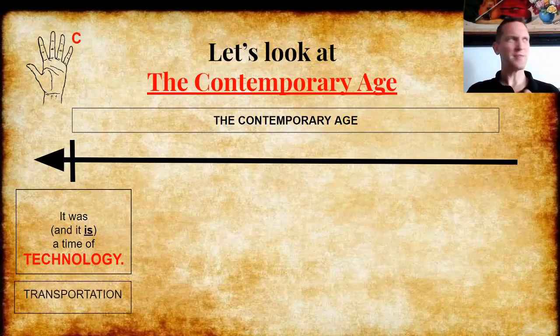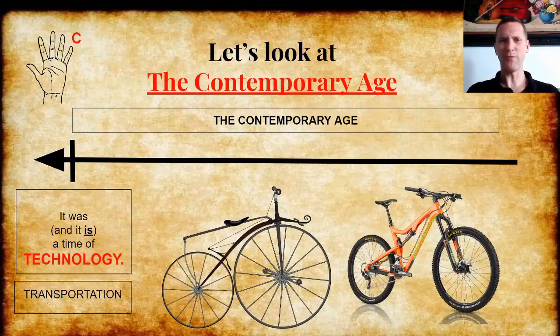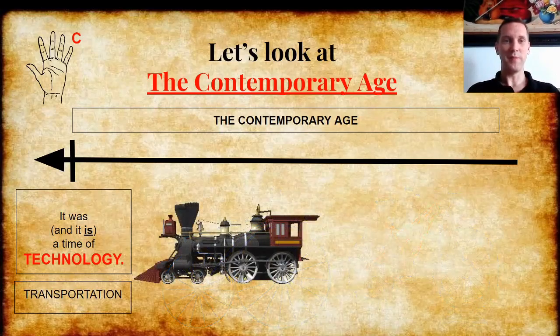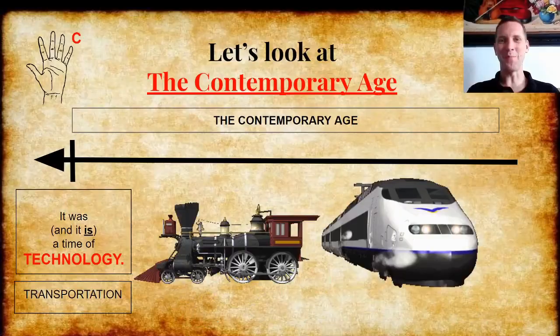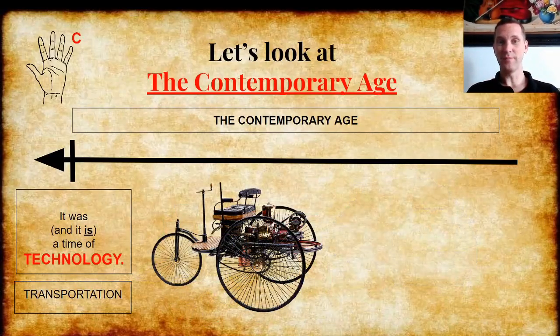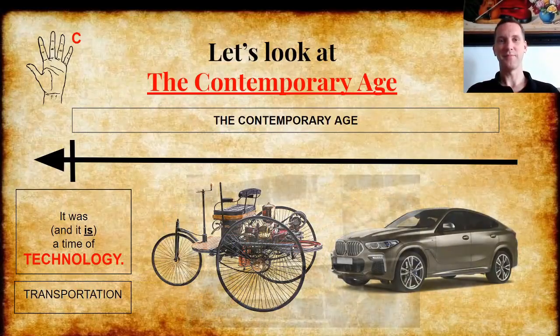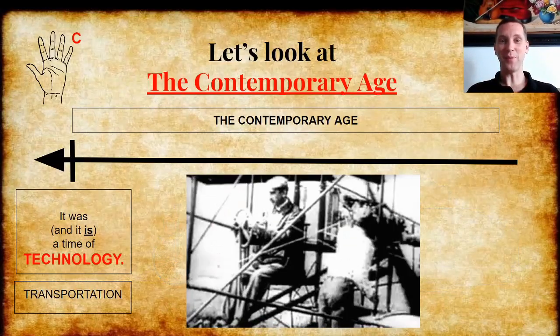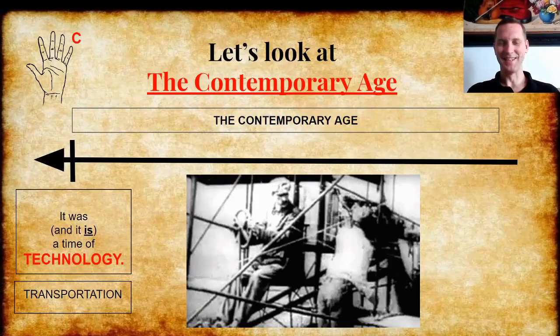But there's also technology that changed transportation. Think about this. From the first bicycles to modern bicycles, they're inventions in the contemporary age. From the first trains to modern high-speed trains. From the first car to modern cars. From the first airplane, wow, look at this.